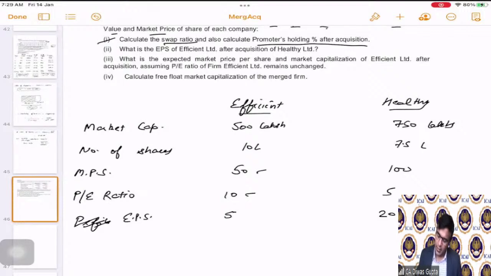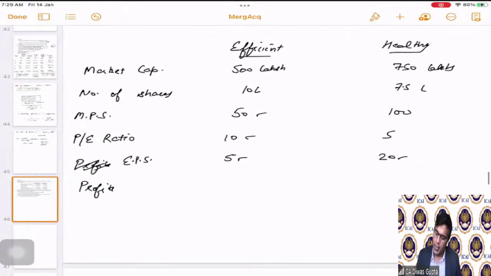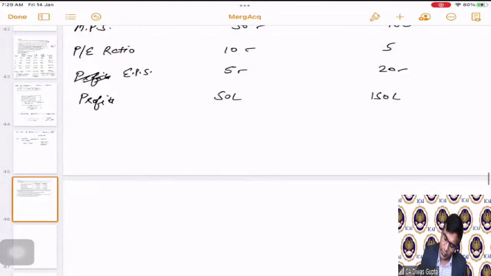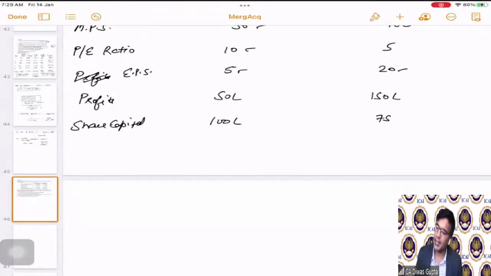This is the EPS. Then profits. Profits will be simply EPS multiplying with the total number of shares. So 5 into 10 becomes 50. 20 into 2.5 becomes 150. These are the total profits that they are earning. Now, what's the share capital? Share capital we can easily calculate because the number of shares and the face value of the shares is given. So it becomes as 100 lakhs and it becomes as 75 lakhs.